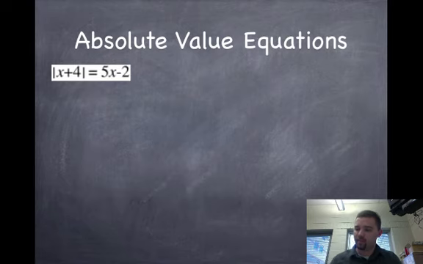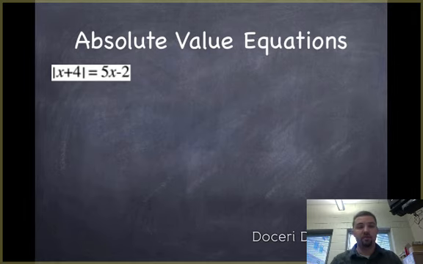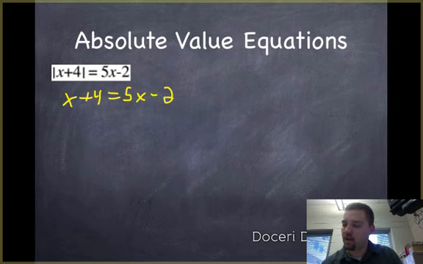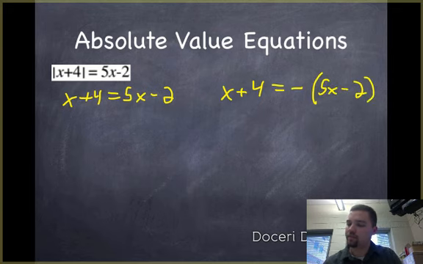Let's do another one. It works if I have something kind of weird on the right-hand side also. If I take the absolute value of x plus 4 equals 5x minus 2, I've got two situations: when x plus 4 equals 5x minus 2, the standard situation, and when x plus 4 equals the negative of 5x minus 2.